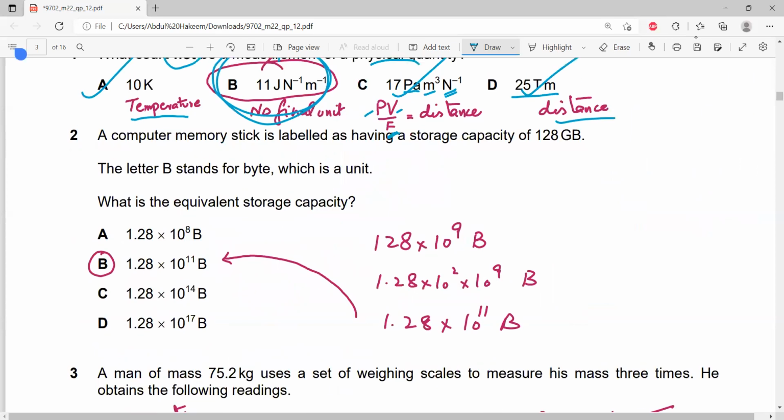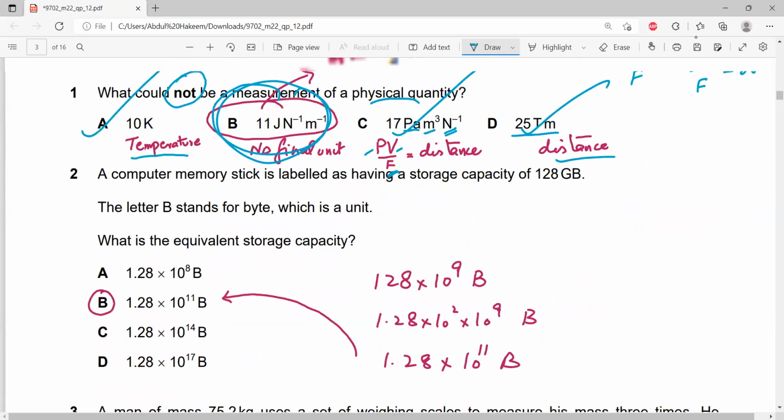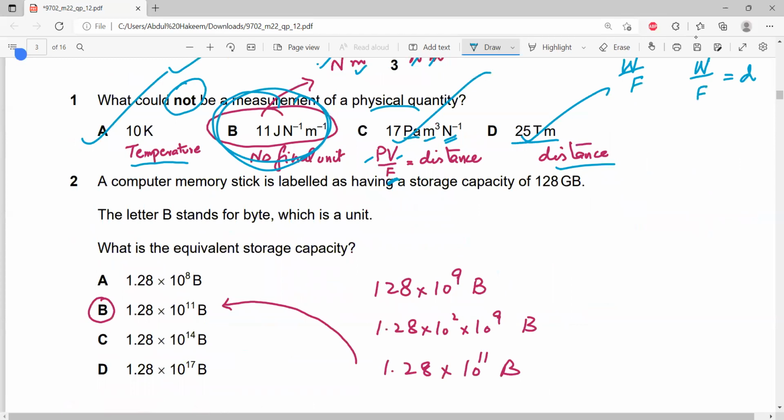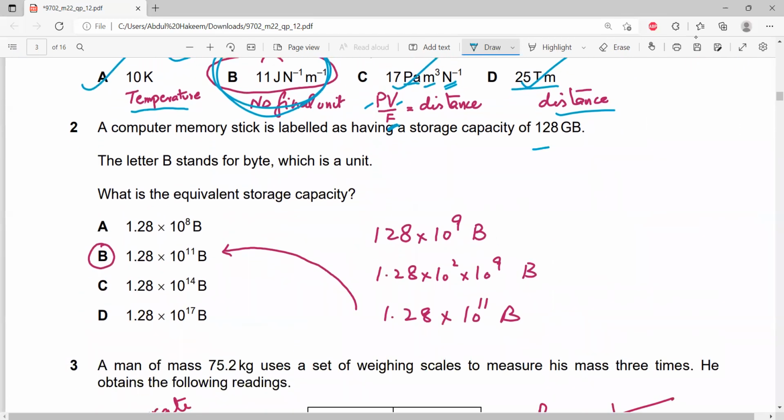Number 2, a computer memory stick is labeled as having a storage capacity of 128 gigabyte. The letter B stands for byte. What is the equivalent storage capacity? So this 128 giga can be written as 128 times 10 power 9 byte, and 128 can be written as 1.28 times 10 power 2, into this 10 power 9 byte, and 9 plus 2, it becomes 1.28 times 10 power 11. Simple, the answer is B. So for question number 2, the answer is B.